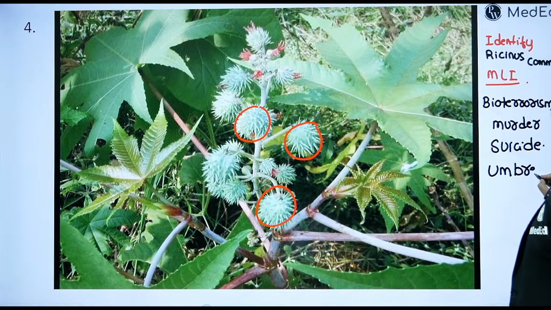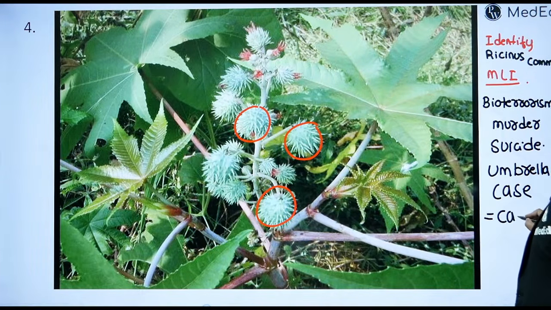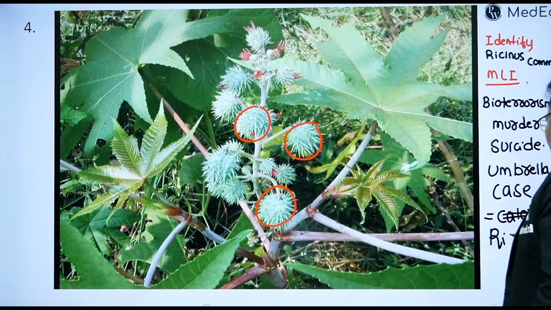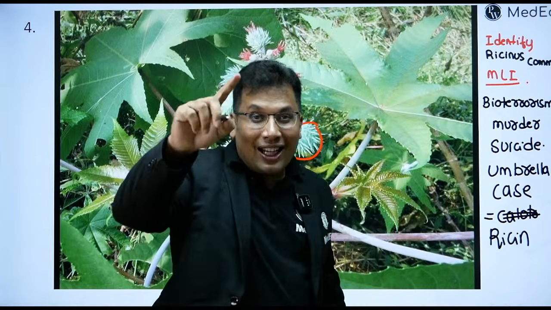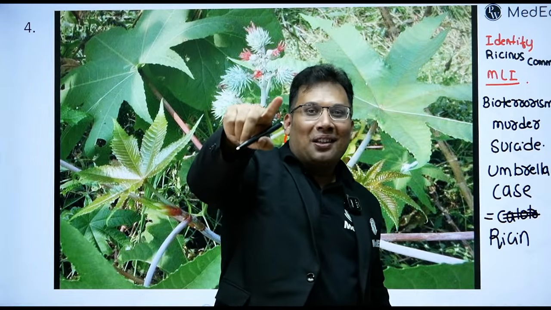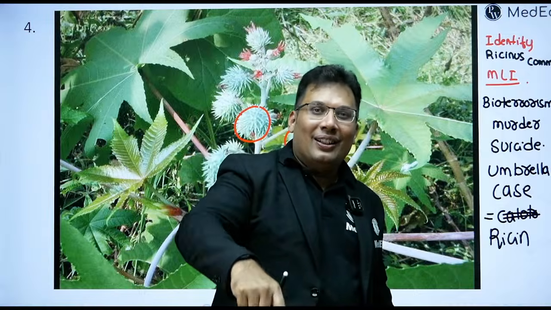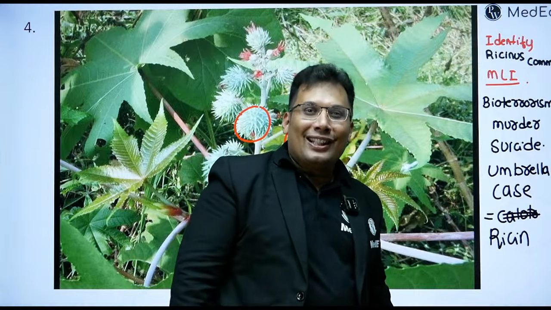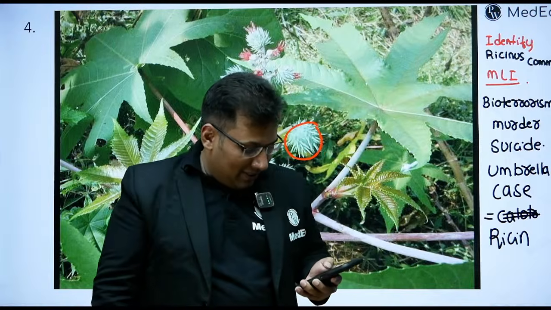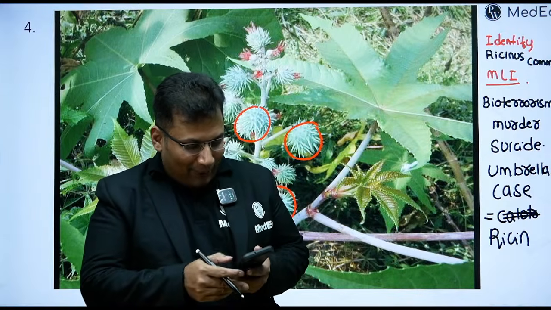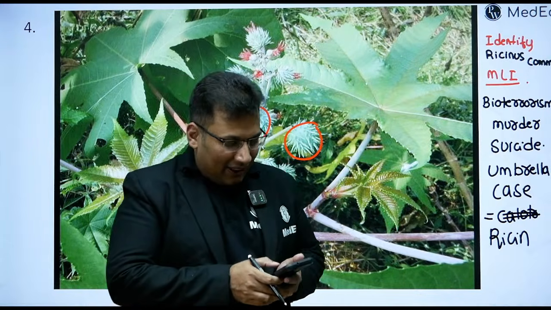So all of you write in the chat box: umbrella case. Umbrella case in case of calotropis. Sorry, not calotropis, ricin. Write this in the chat box: umbrella case is equal to ricin. After the class, just type it in Google, you'll get the answer. Umbrella case of murder. The umbrella tip was used as a poison. That's great.